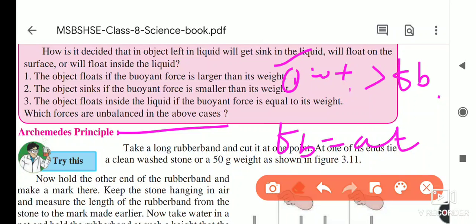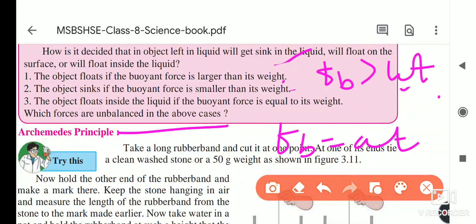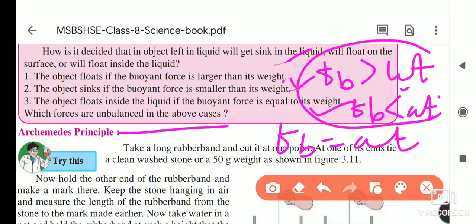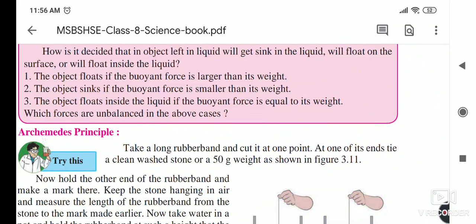FB is more, then the object floats. FB is less, then the object sinks. And third, if both are the same, then the object floats inside the water. So in the first and second conditions there are unbalanced forces, so the object floats or sinks. But in the third condition both are the same, so the object floats inside the water.